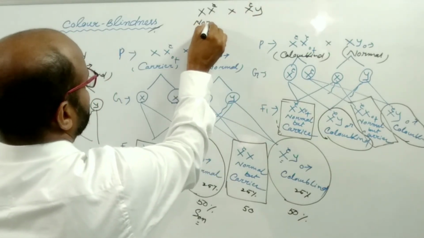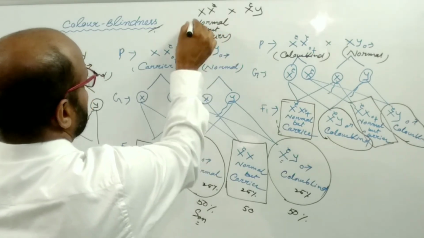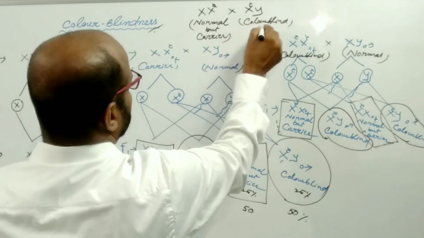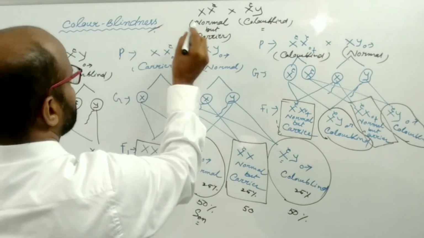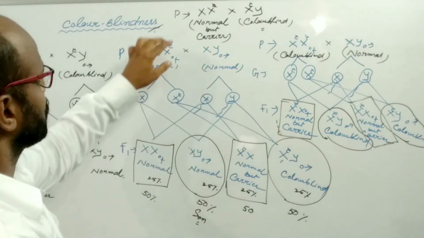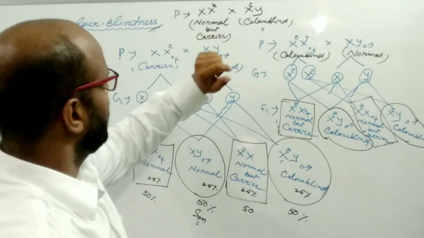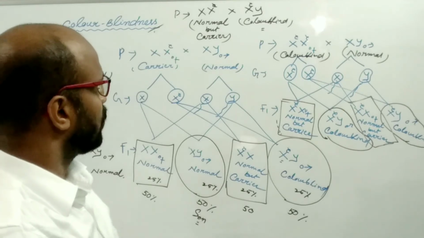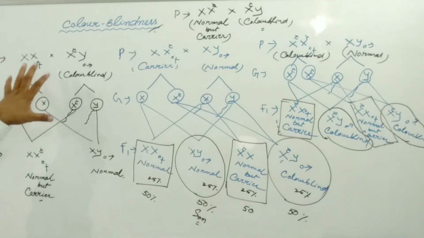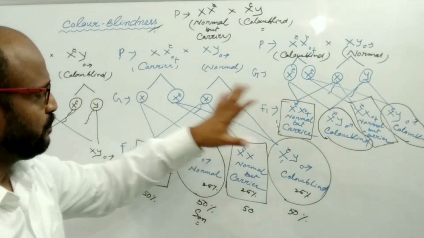Suppose that this is the normal but carrier, and this is the color blind. So what happens in the F1 generation? If the marriage takes place between the normal but carrier female and the color blind male, what happens in the F1 generation? I request all of you to do this cross yourself. So these are three different cases, and this is another case. So there are 4 different types of possible events.